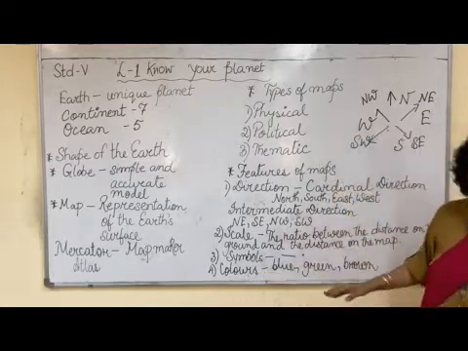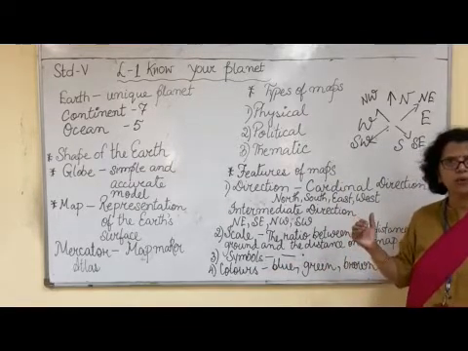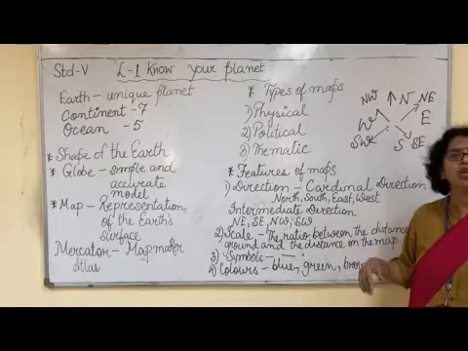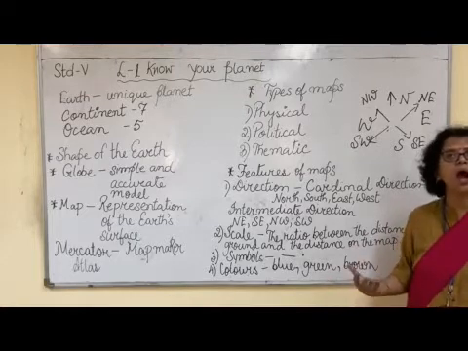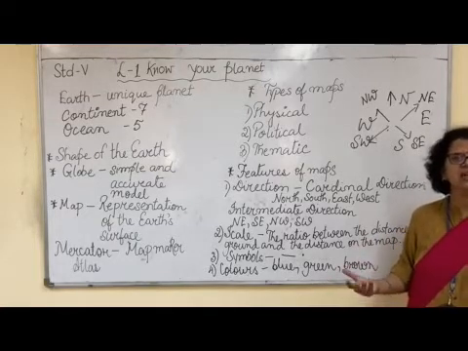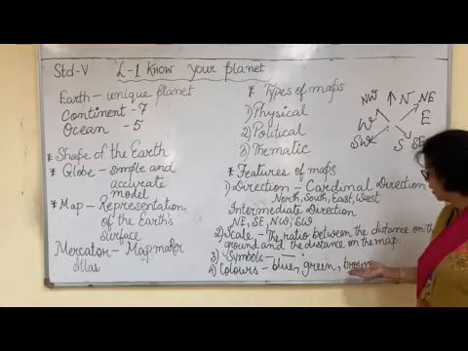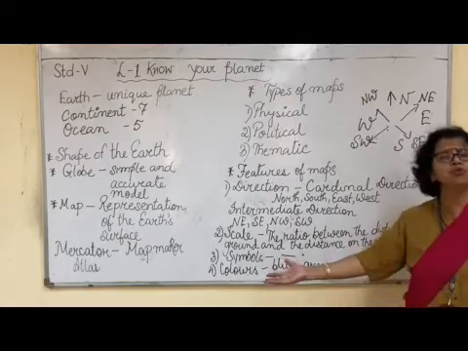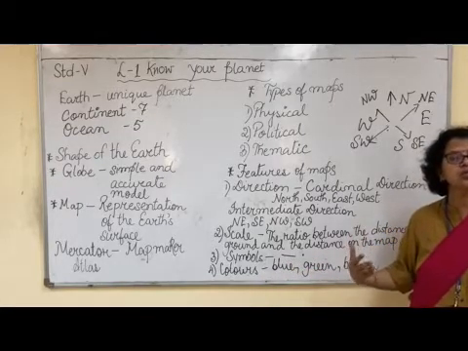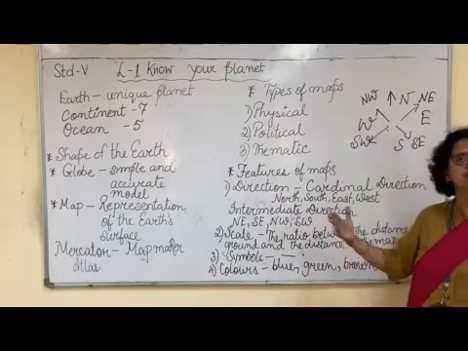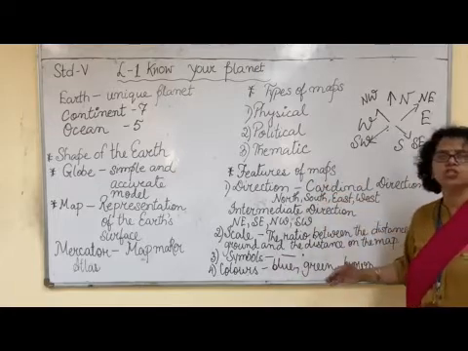The fourth one is colors. Now what are colors? If we have to show the mountains, we show them in brown color. If we show the oceans and seas, we show them in dark blue. If we show lakes, meaning shallow water, we show them in light blue. Then if we have to show plain land, we show it in green color. So different colors also symbolize different types of physical features. So this is color. So these are the 4 different features of a map.